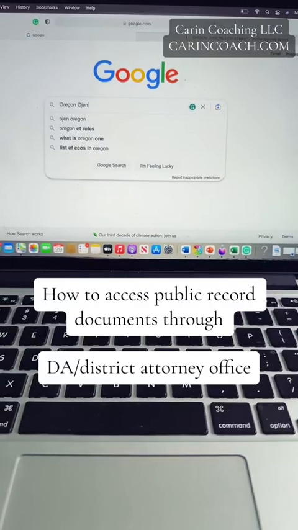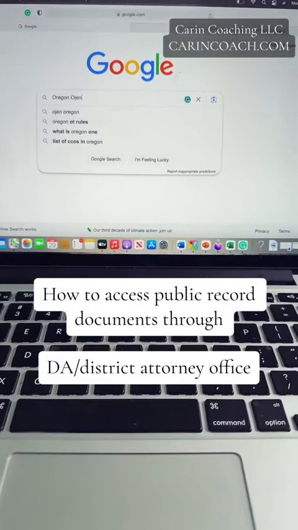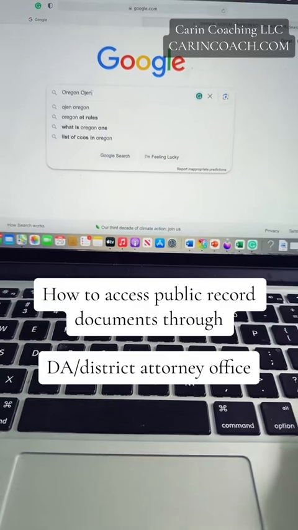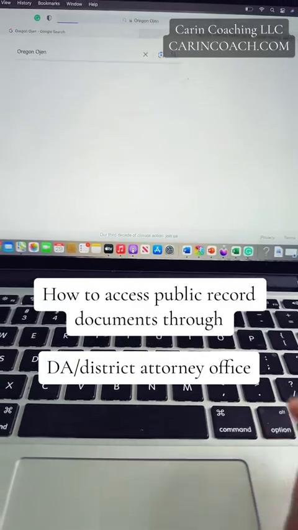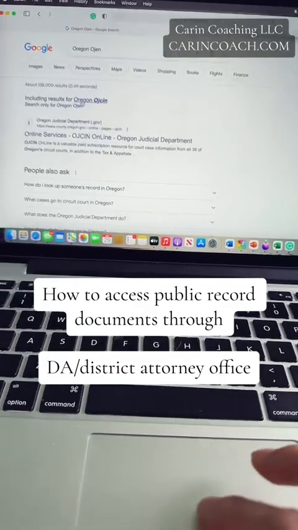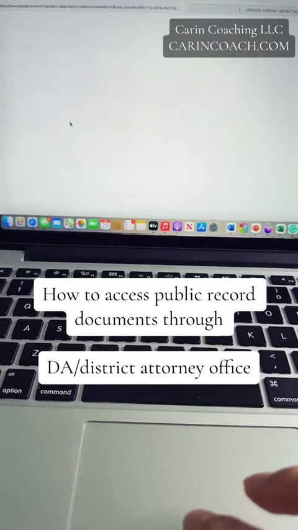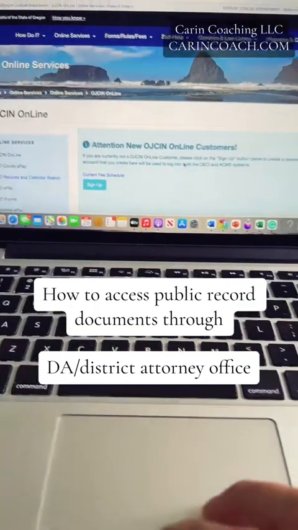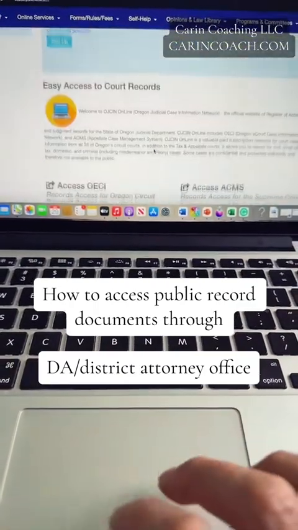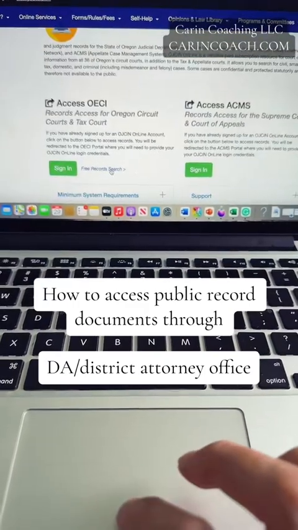Today I want to show you how to access public record documents through the DA, District Attorney's Office. You're just going to type in Oregon, Oregon. Okay, so it looks like this. Oregon Services.